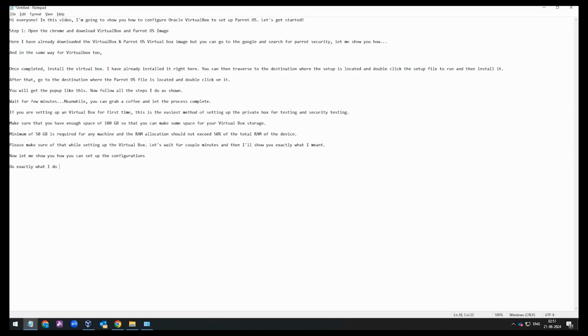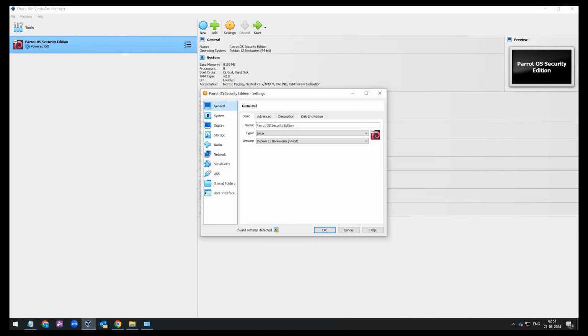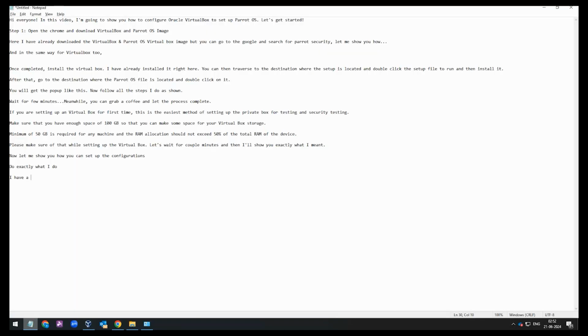Now let me show you how you can set up the configurations. Do exactly what I do. I have 16 gigabytes of RAM in total, and I am allotting a 50% chunk of 8 gigabytes to my machine, as it is going to be the primary machine which I am going to use. You can allot up to 50%, but not more than that.